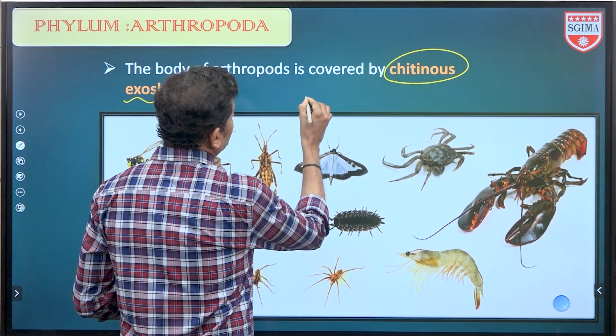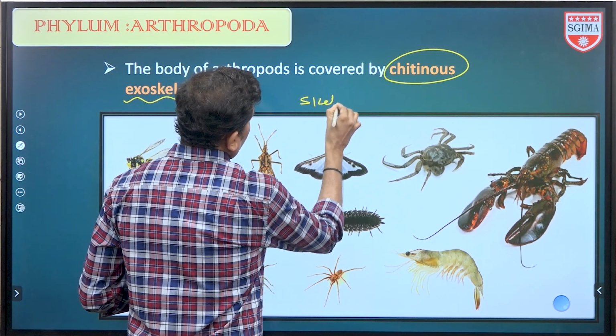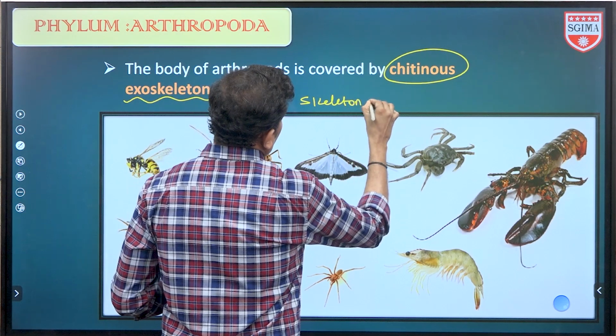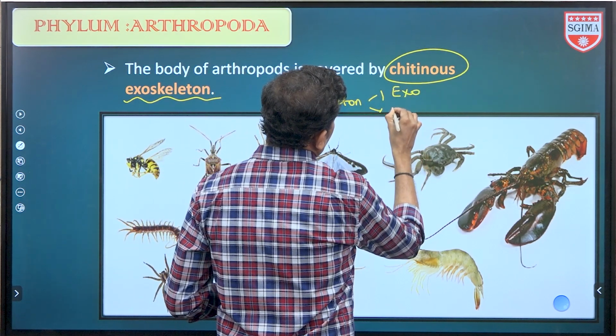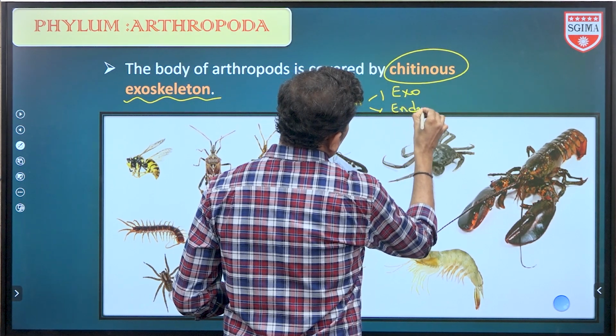Skeleton is majorly of two types based on its location: one is exoskeleton and another is endoskeleton.